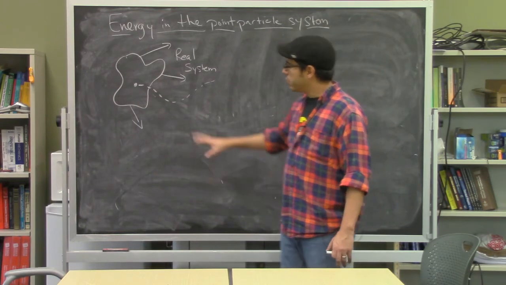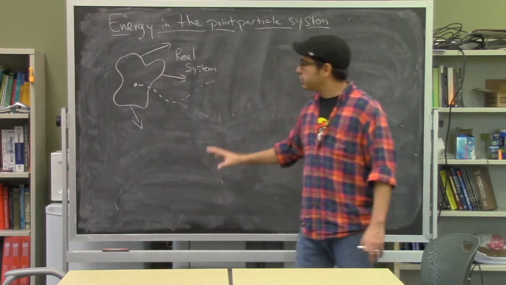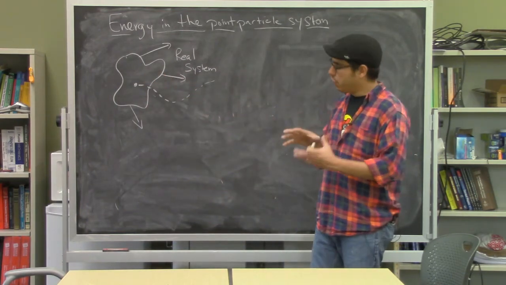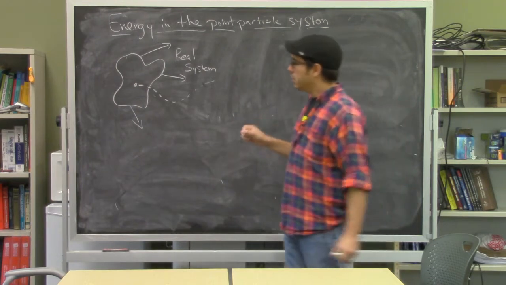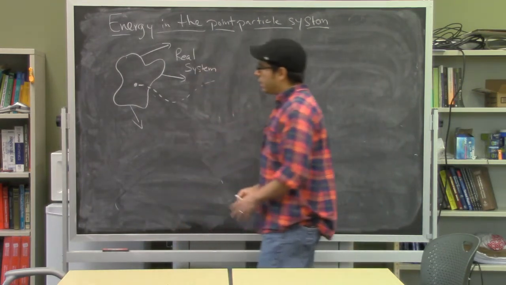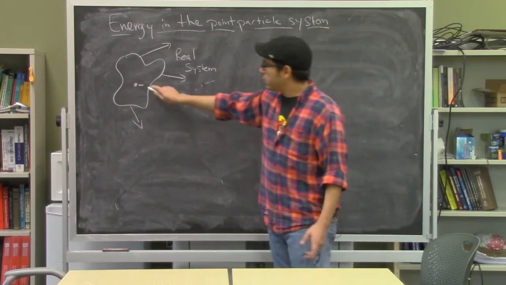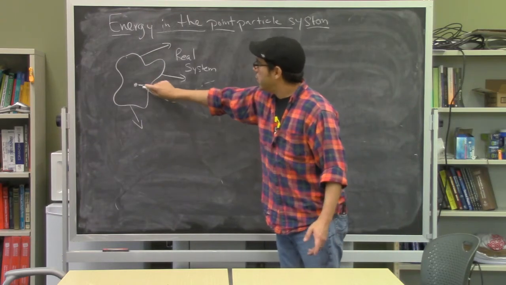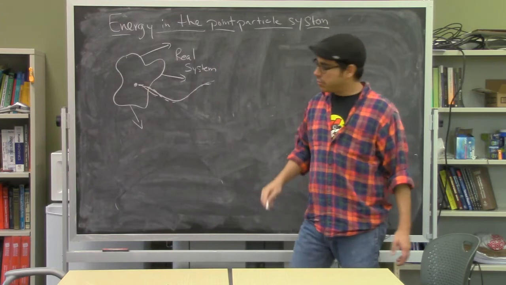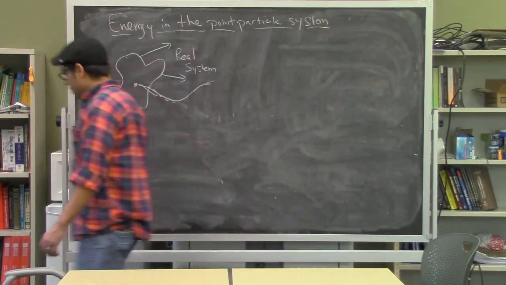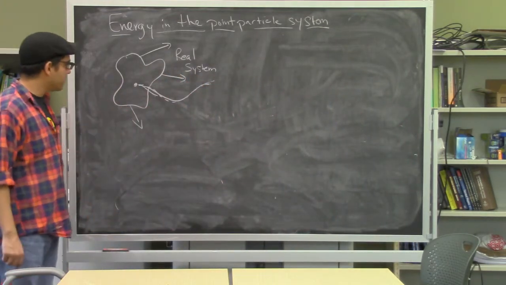And sometimes we're interested in all of those interactions, which is how the object itself deforms and how it rotates and vibrates and so forth. And other times we're not. Other times we're really only interested in the path that the center of mass takes. Maybe that's the only thing we're interested in. And so the way to think about that is to think about this in terms of the center of mass